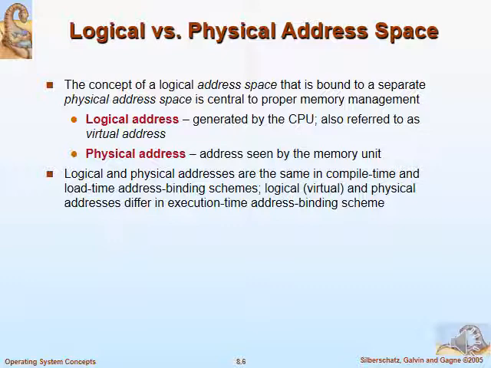So during the execution of the program, the address generated by the CPU for the instructions of that particular program is called the logical address. Whereas the physical address is the actual address of the silicon device, that means the main memory or the RAM.